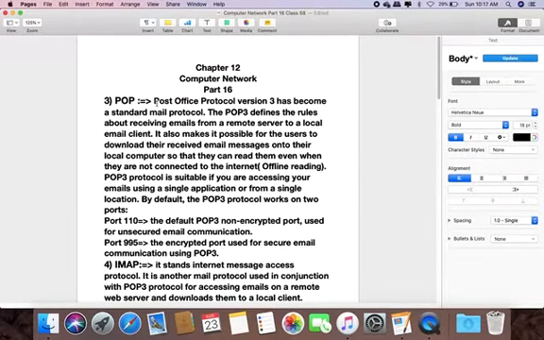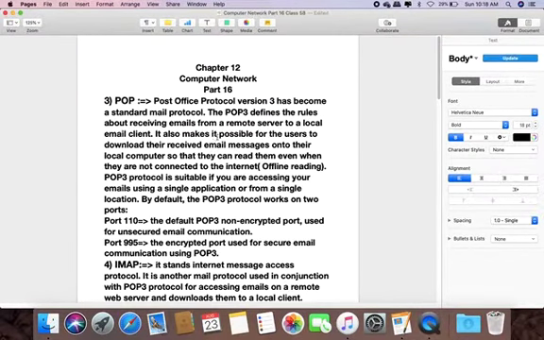Hello students, in the previous class we learned what is HTTP and what is FTP. In continuation, today we learn POP. POP stands for Post Office Protocol and its current version is 3, which has become a standard protocol. POP3 defines the rules about receiving emails from a remote server to a local email client.